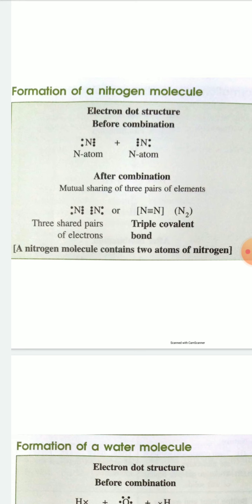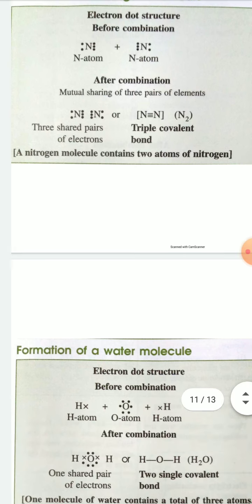So nitrogen forms a triple bond between two nitrogen atoms. So in nitrogen molecule, triple covalent bond is present.